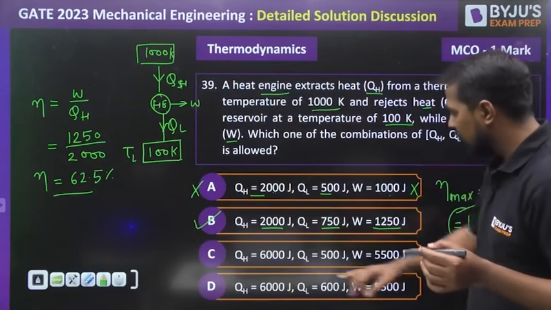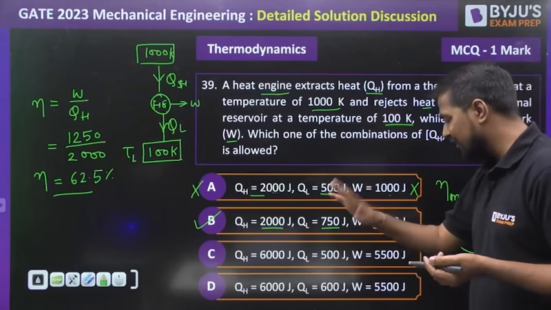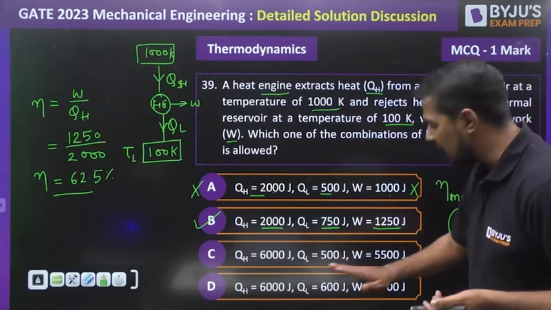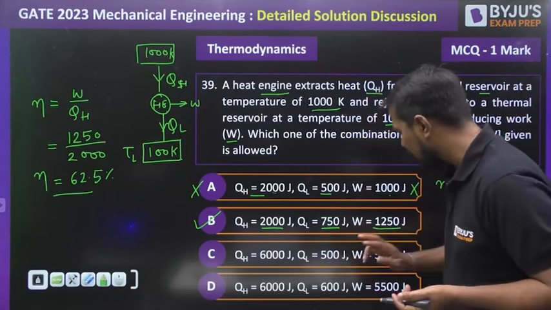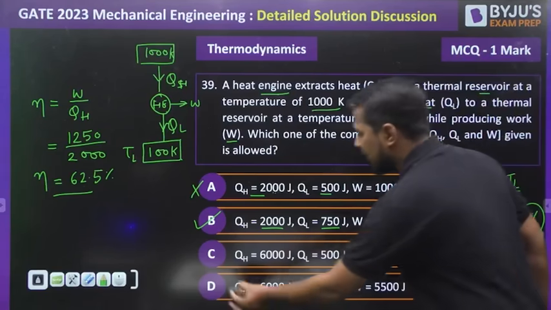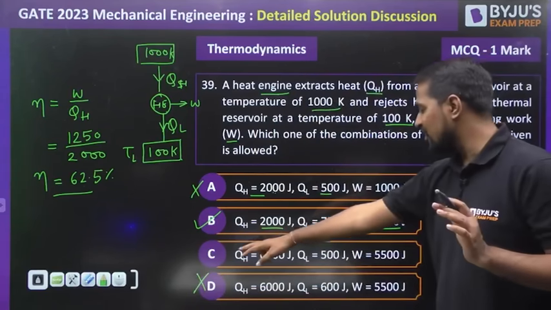Let's check the third one. 6000 is added to the system and 500 is rejected, and the work is 5500. Yes, the energy balance is completed. Let's go to option D. 6000 is added, 600 is leaving the system, and 5500. Yes, it is not following the energy balance equation. So let's check point C.